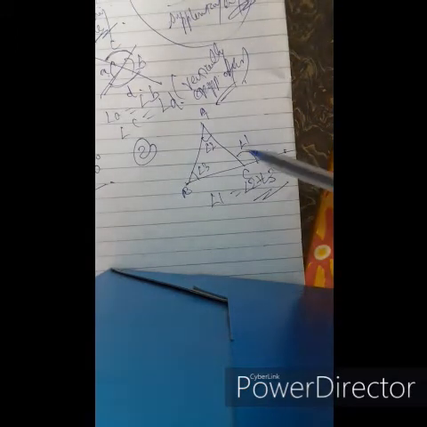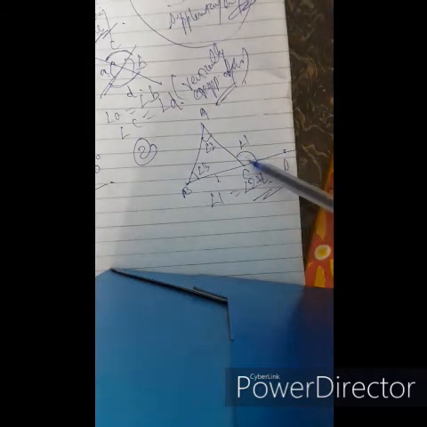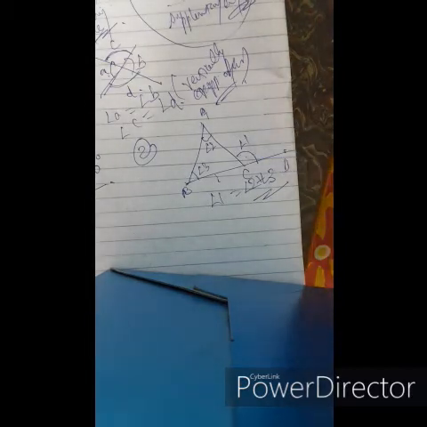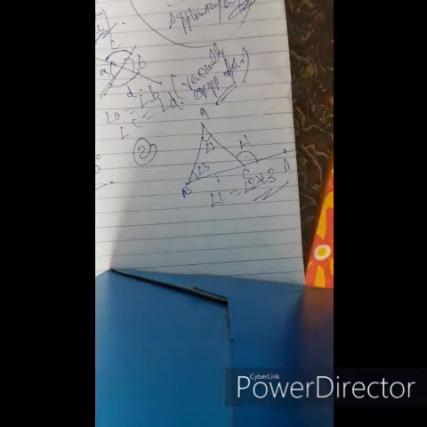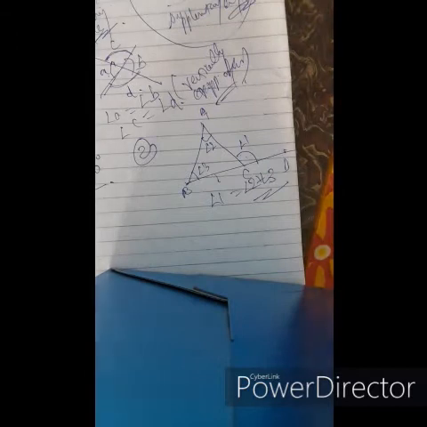From this theorem we can derive that the exterior angle is always greater than either of the interior opposite angles, because the exterior angle is equal to the sum of the interior opposite angles. Therefore, the exterior angle is always greater than any of the interior opposite angles.